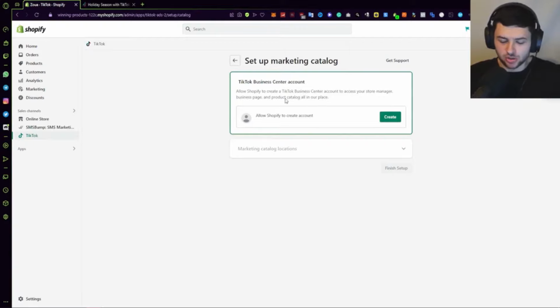Usually on TikTok, you would have to use their business center. So you're using the TikTok website to manage everything inside of their platform, right? With the Shopify app, we can sync it so tightly with the TikTok platform, we basically don't need to go on TikTok's website. We can manage it all from our Shopify dashboard from this app. That's what makes this so lucrative, because we can just do everything in Shopify, which allows us to stop shifting our attention elsewhere and having so many different tabs open at the same time, right?